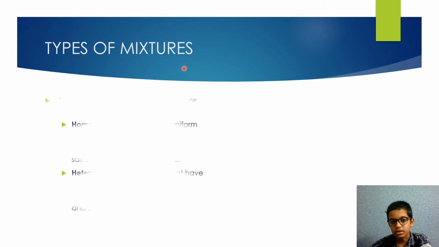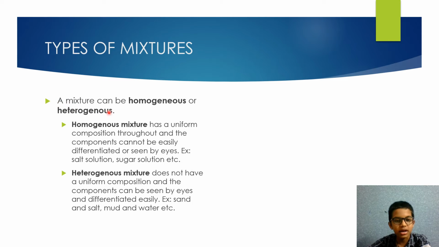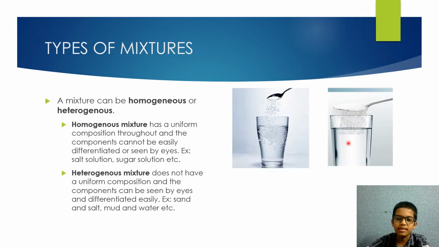Types of mixtures. A mixture can be homogeneous or heterogeneous. A homogeneous mixture has a uniform composition throughout and the components cannot be easily differentiated or seen by eyes. Example, salt solution or sugar solution. Here is an example of it.